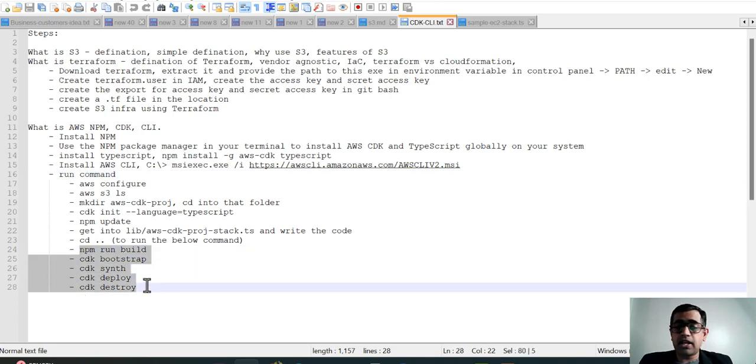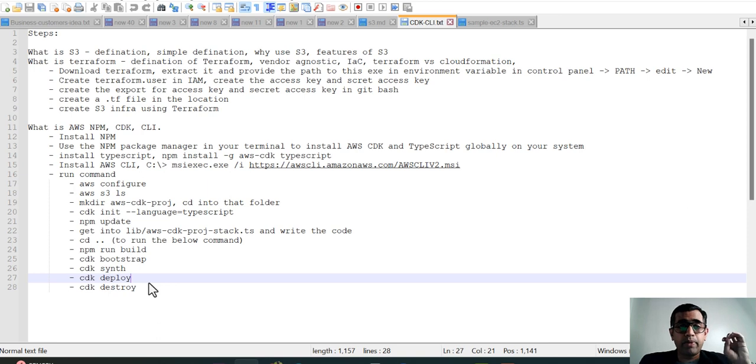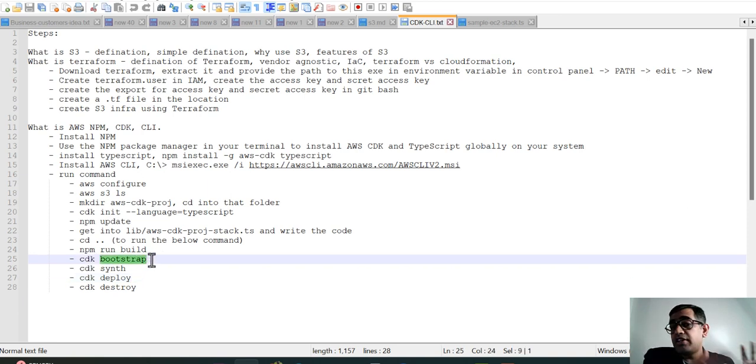Now the steps that I'll be running are from here. I'll be creating the npm build, the node package manager. From there I'm going to run the build, and then I'm going to bootstrap just to check if there are any changes in the environment. Bootstrapping checks with the environment and your local whether whatever you're trying to deploy is exactly the same or not.